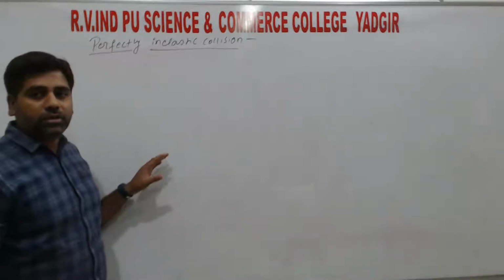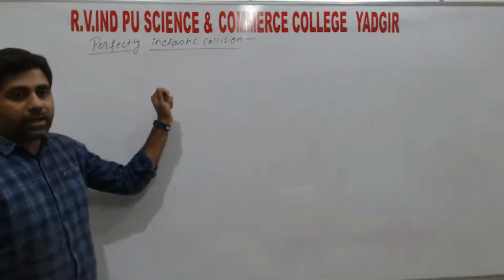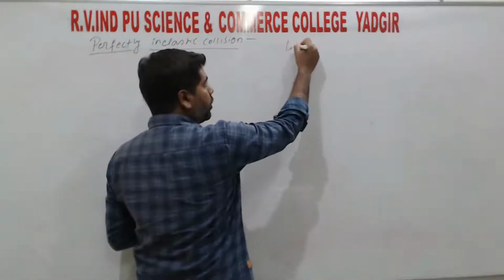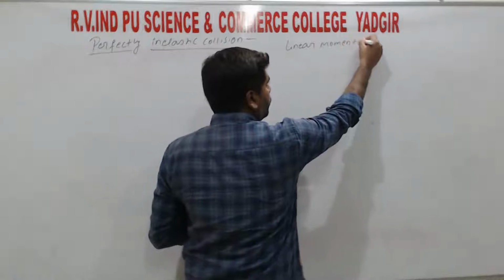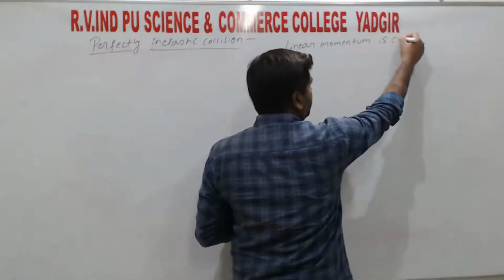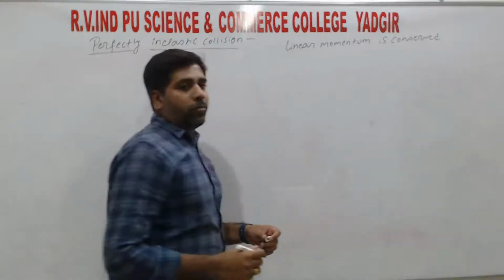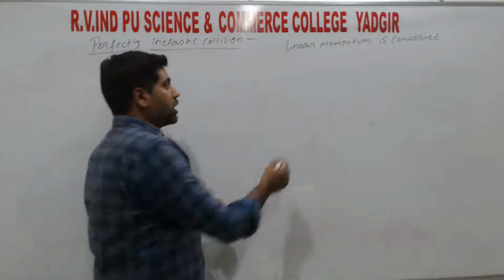Inelastic collision we call semi-elastic collision, so this one is perfectly inelastic. That means here only linear momentum is conserved. That means momentum before collision is equal to the momentum after collision, but not the kinetic energy.